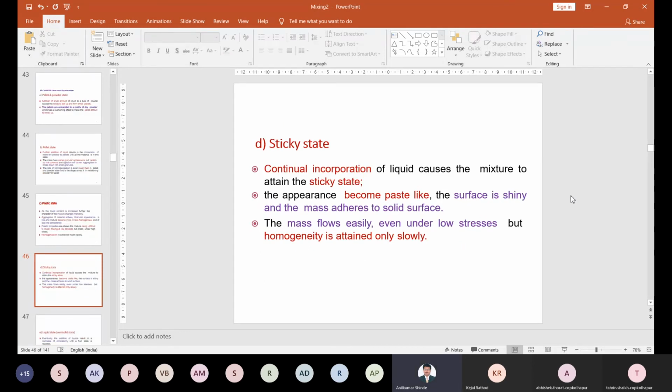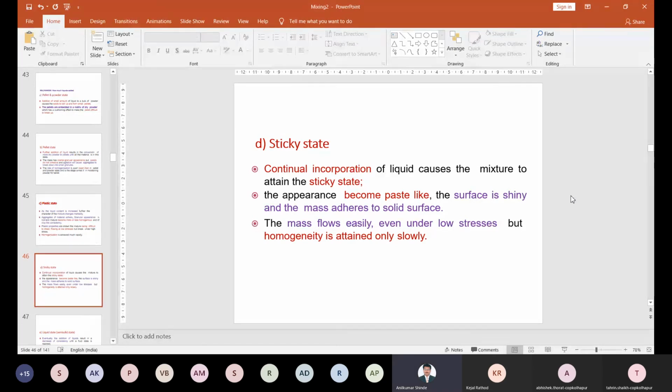Then the sticky state is the next one. If you add more liquid again, you continue the incorporation of the liquid, which causes the mixture to become sticky in nature. That means if you add more liquid to the powder, the material formed will be sticky. Understand it? So it is similar to a paste, like a food paste. The surface is very shiny and the material adheres to the solid surface. Right.